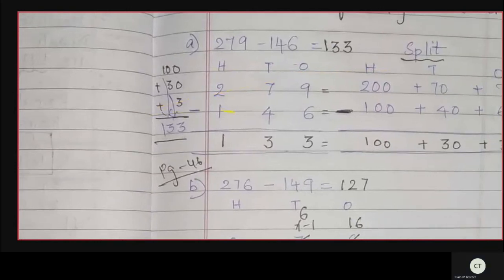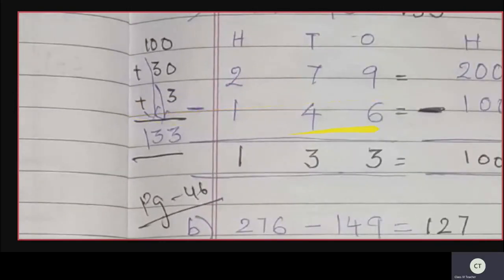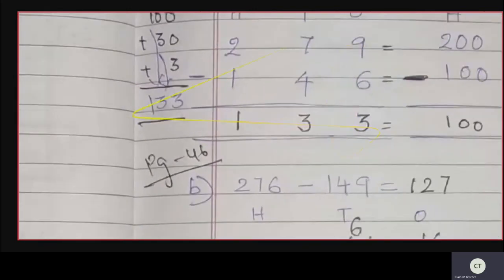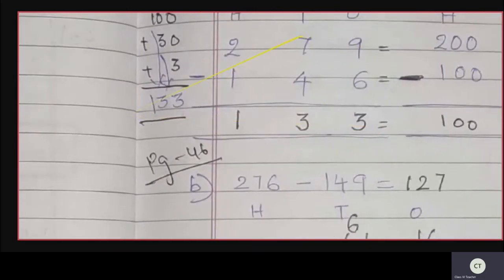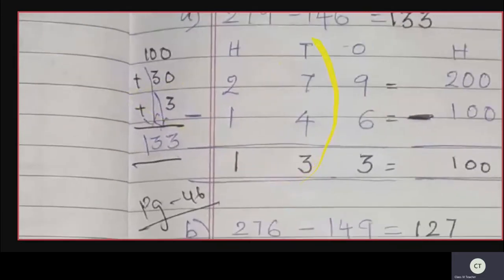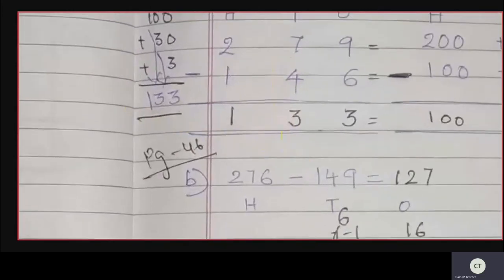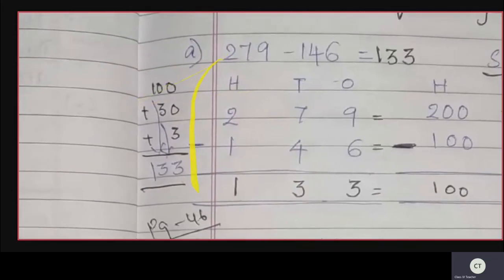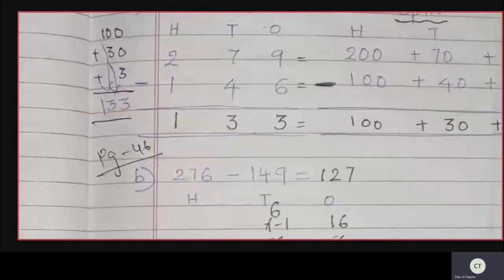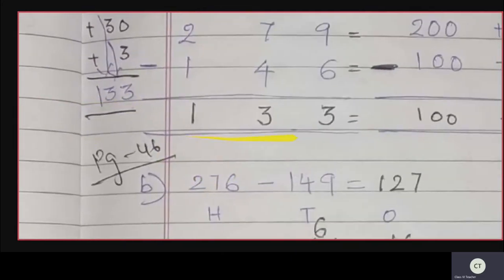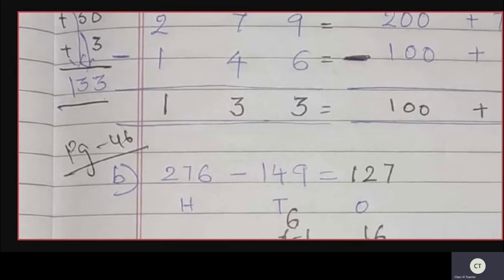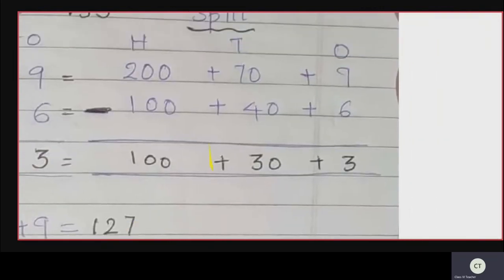279 minus 146. So in the ones digit, 9 minus 6 is 3. Next is tens after ones. In the tens place you have 7 minus 4, which is 3. Then in the hundreds place you have 2 minus 1, which is 1. So what is the answer you got? 133. You can even do this question like this.